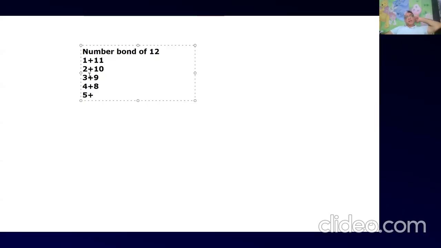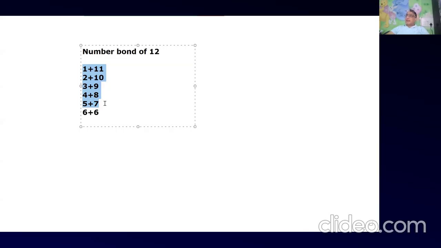They are all number bonds of 12. Likewise, 7 plus 5 and 8 plus 4, 9 plus 3, 10 plus 2. Why do you have to write repeats? 5 plus 7 or 7 plus 5 is the same, right?